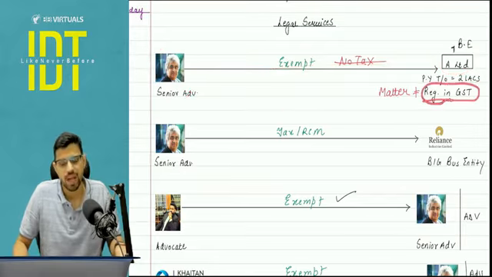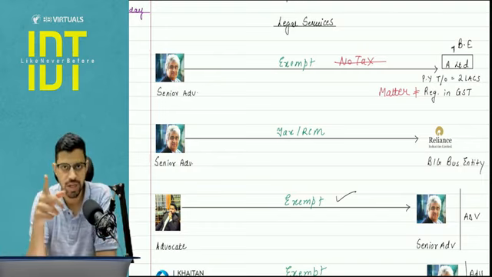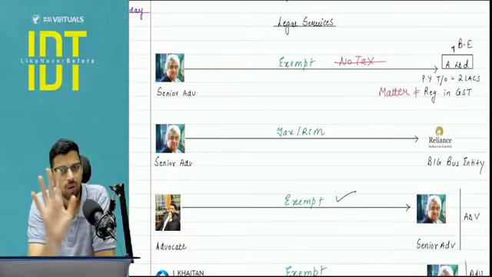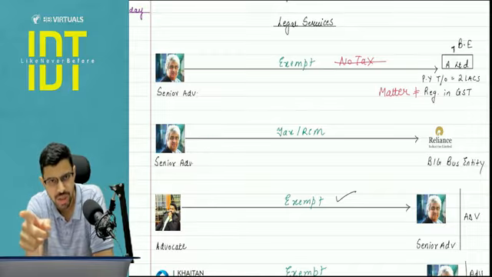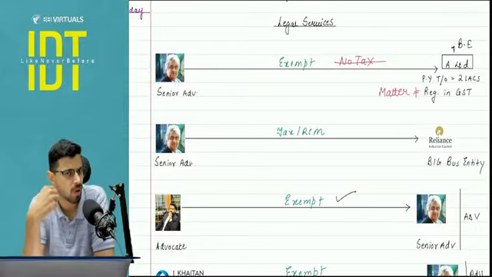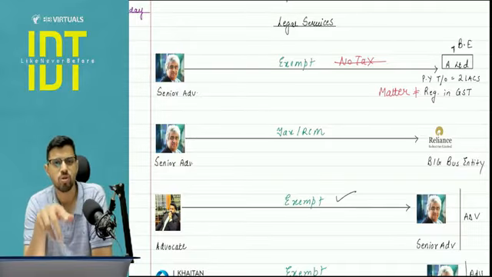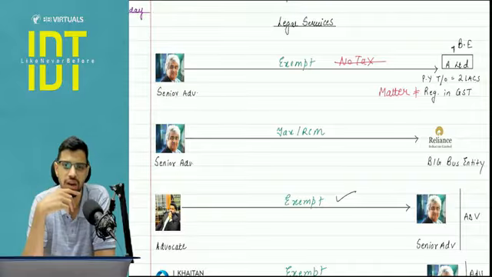No, it is exempt. Now, this is again a point of confusion for many students I have seen. Just pay attention: my last year turnover and my registration status are not directly linked. It is possible that my last year turnover did not cross the registration threshold, but I have taken registration, maybe because of section 24 mandatory registration, maybe because of voluntary registration. And similarly, vice versa is also true: my turnover may be crossing the registration threshold, but I have still not taken registration under GST.